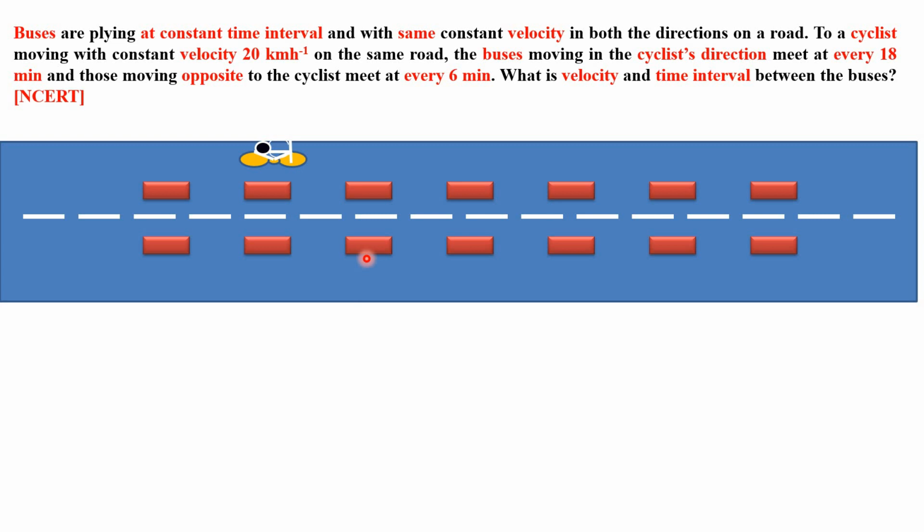Further, this distance between the two buses was created because when they were at the bus stand, all the buses had zero relative separation. So what happened? Bus 1 moved for a certain time interval. Say buses come out from the bus stand every 10 minutes.